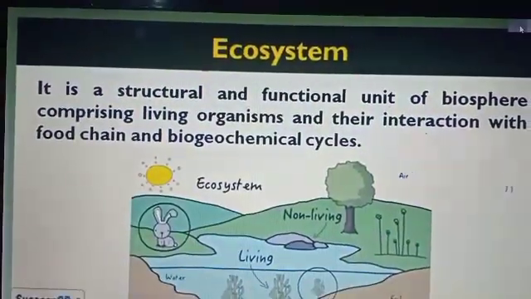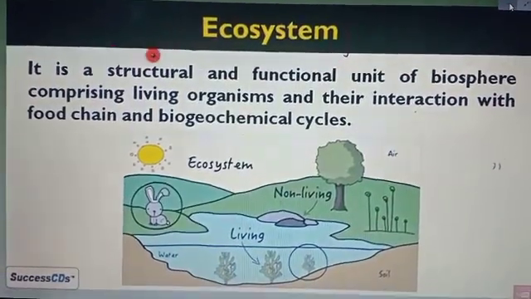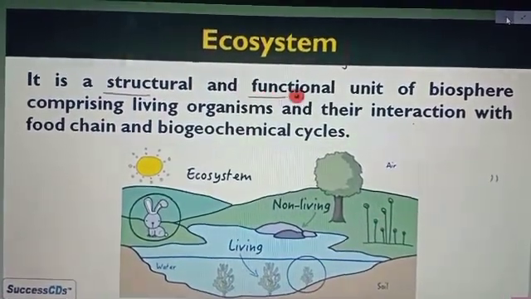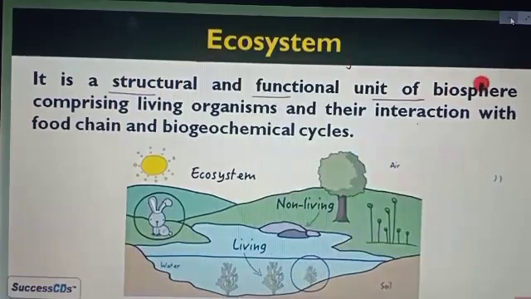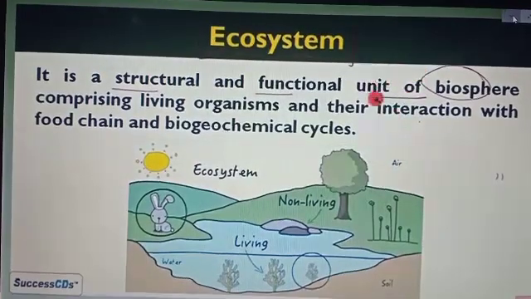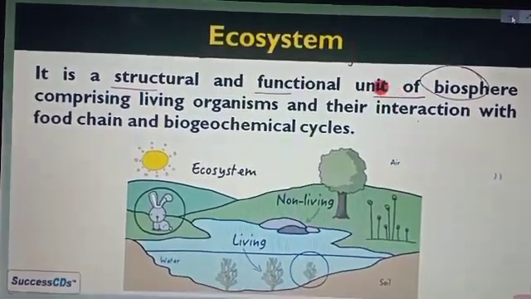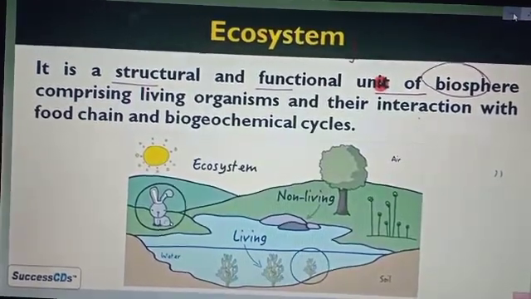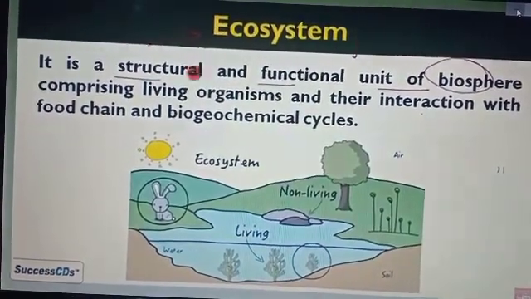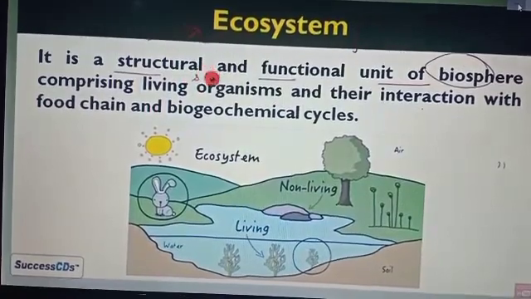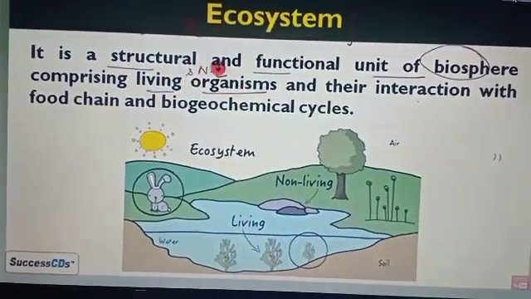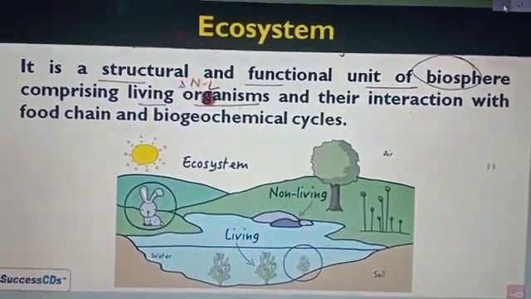Now, the next topic is the ecosystem. An ecosystem is a structural and functional unit of the biosphere. The biosphere, in which we all live, or you can say our surroundings where we are living, is called the biosphere. And this biosphere's main structural and functional unit is called the ecosystem. The biosphere comprises living organisms and non-living factors, and both interact with each other.